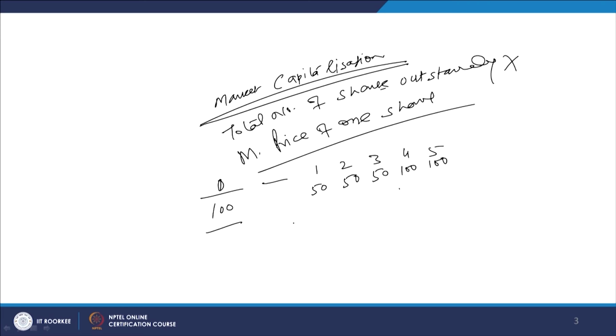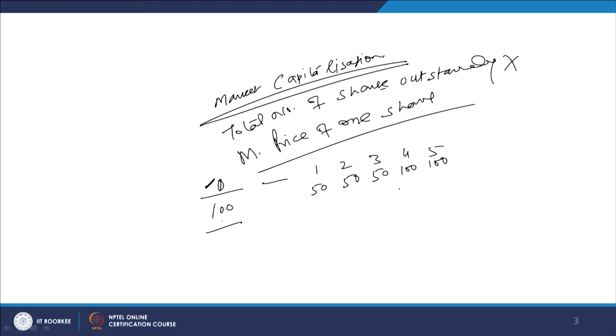Cash outflow is the investment we make, normally in the current period, which is called the 0 period. In this case we have invested 100 rupees.